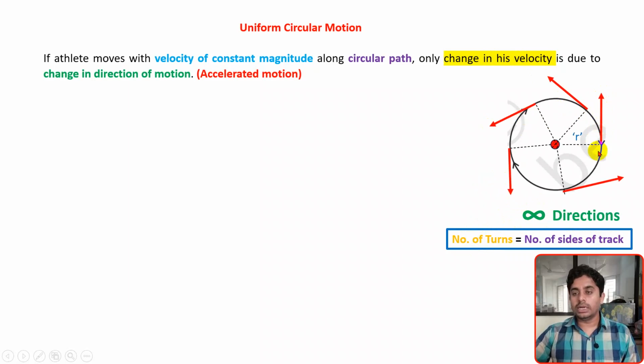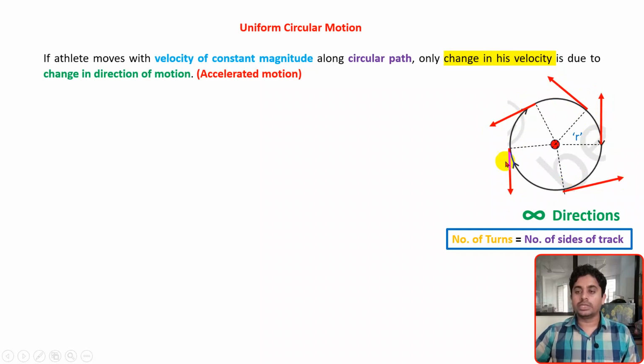Here, each red arrow indicates a particular position. When the athlete is at this position, this is the direction of motion at that time. When he is at this position, this is the direction of motion at this time. This is the direction of motion at this position, and this is the direction of motion at this position.